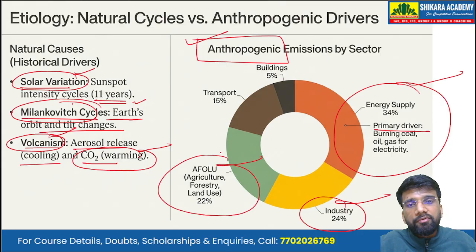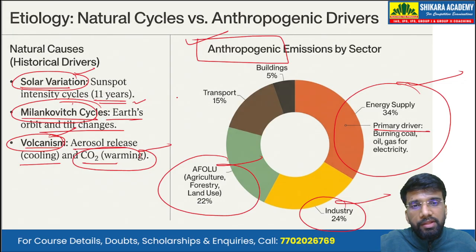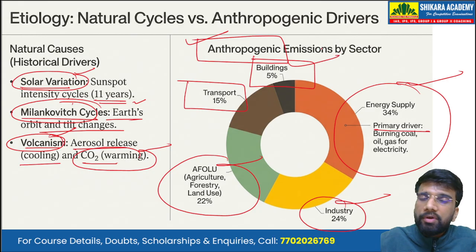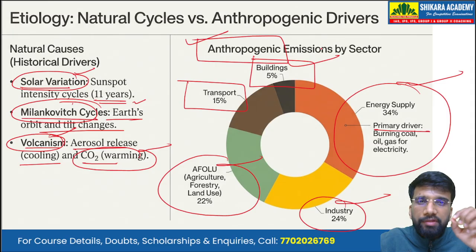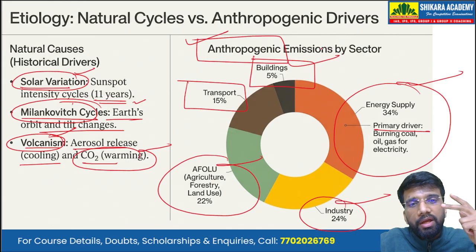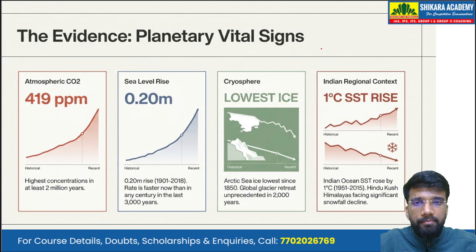There is agriculture, forestry, and change in land use, which is a very significant factor. Then there is the transport sector and the buildings, the household buildings or the commercial building sector. So if we have to arrange these five sectors in decreasing order: the energy sector, followed by industry, agriculture, forestry and land use, then transport and the building sector.